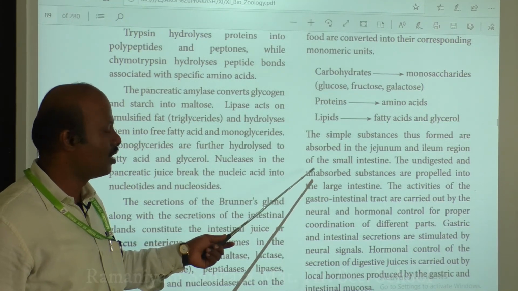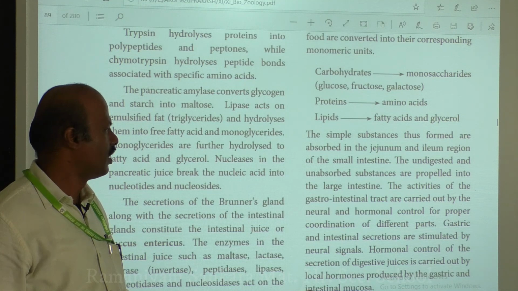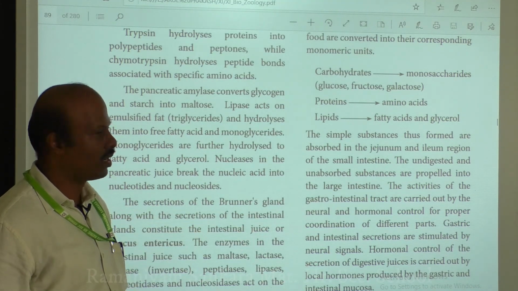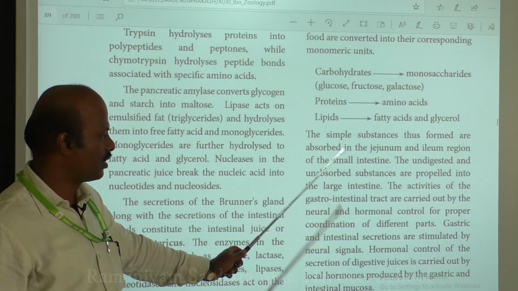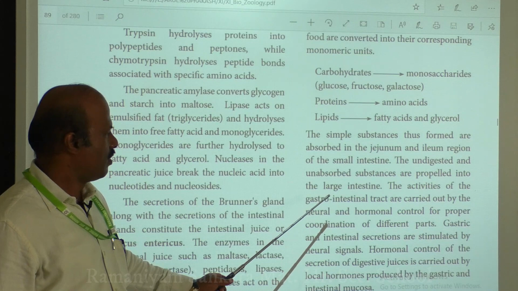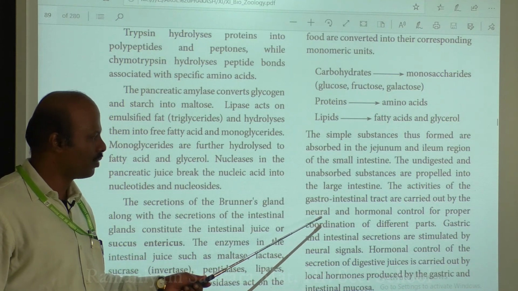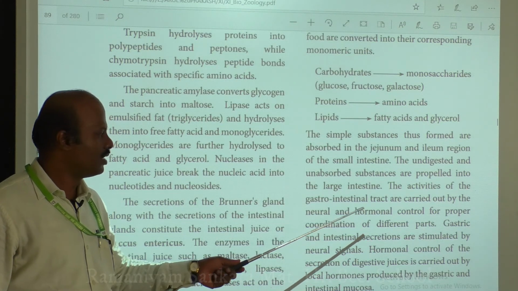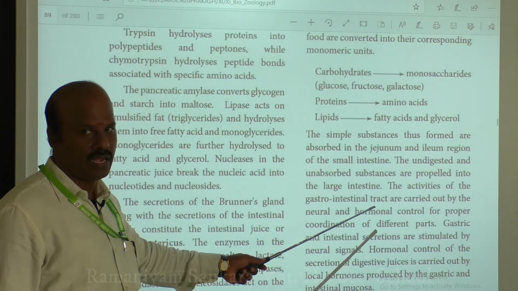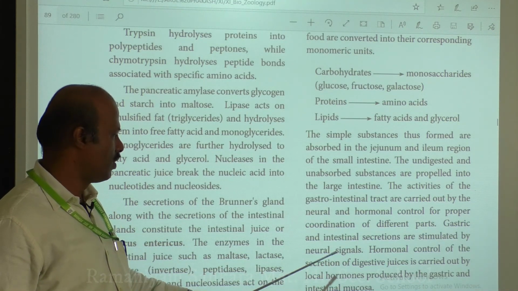The undigested and unabsorbed food. Some foods will not be digested, some plant foods, and some foods will also not be absorbed. So these are called unabsorbed food. The unabsorbed and undigested food are transferred to the large intestine. Okay. So the intestinal activities are under neural and hormonal control. The activities taking place in the alimentary canal are under neural and hormonal control, and the gastric and intestinal secretions are under neural stimulation.